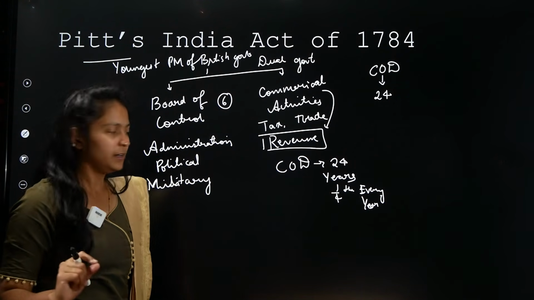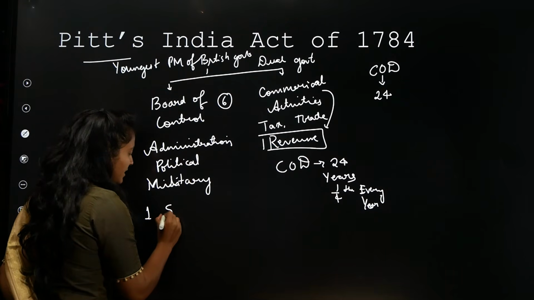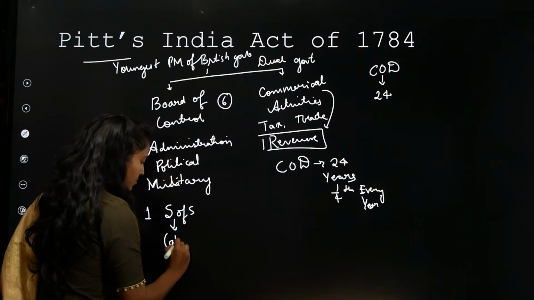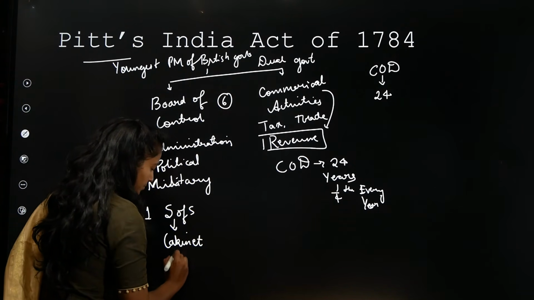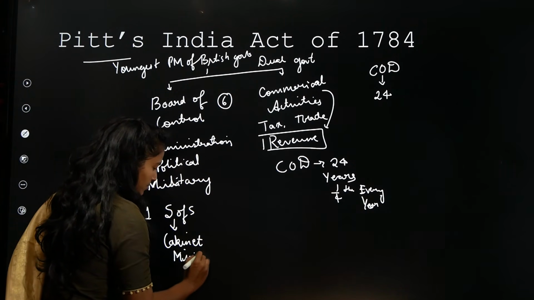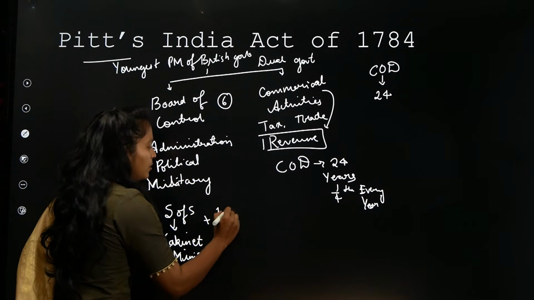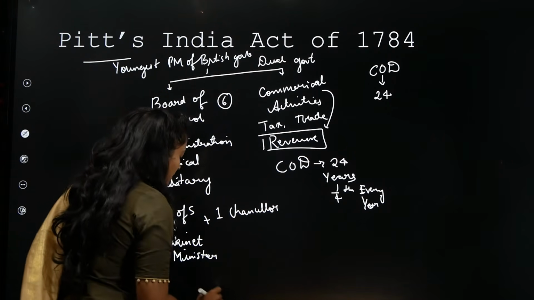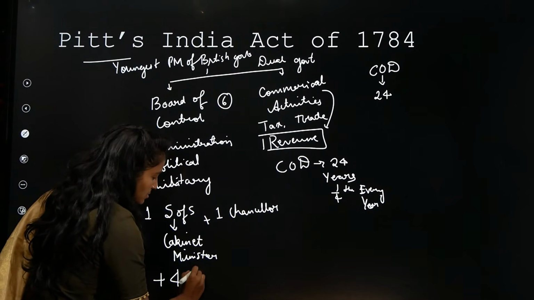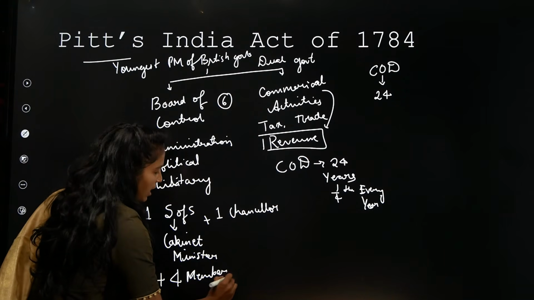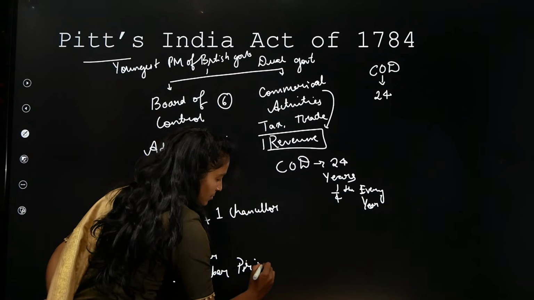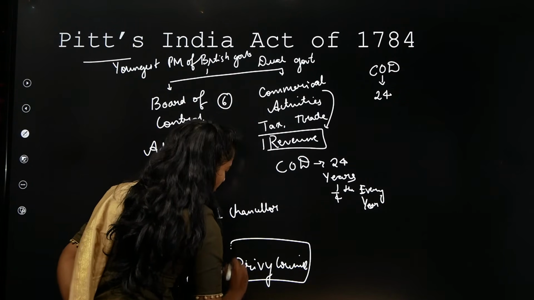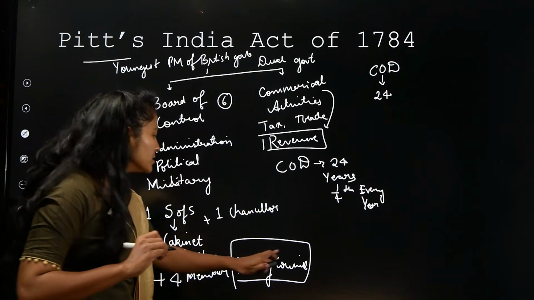Very, very important. The first member is the Secretary of State of Britain, who is basically a cabinet minister. Plus 1 member who is a chancellor. And there are 4 members who are coming from the Privy Council. A very important 4 members are coming from what? Privy Council. What is this Privy Council?